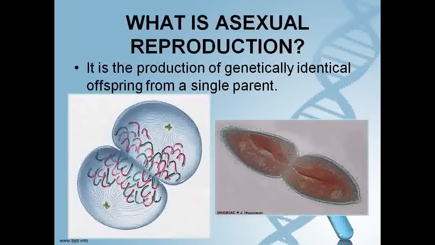What is asexual reproduction? Asexual reproduction is a mode of reproduction by which offspring arise from a single parent and inherit the genes of that parent. It is reproduction which does not involve meiosis. Asexual reproduction is the primary form of reproduction for single-celled organisms, such as bacteria. Many plants and fungi reproduce asexually as well.